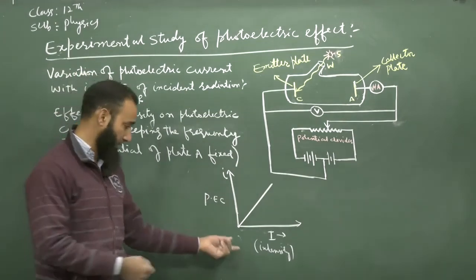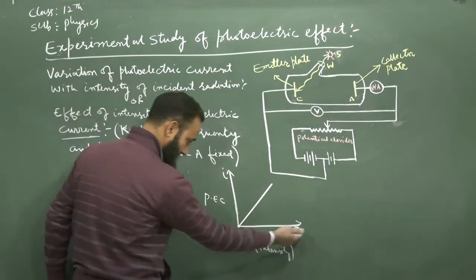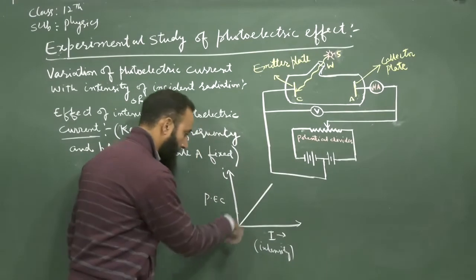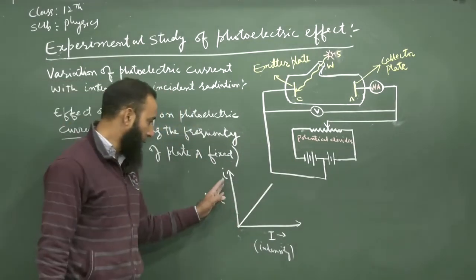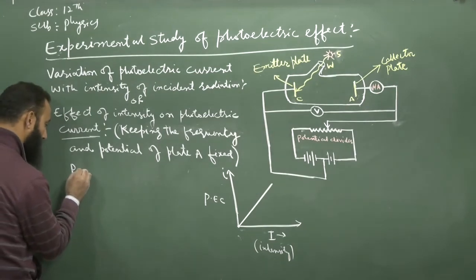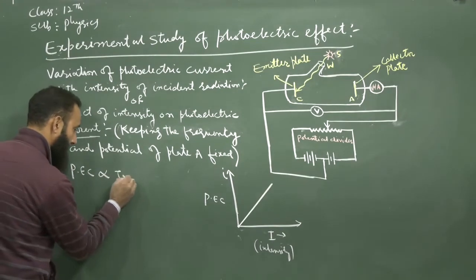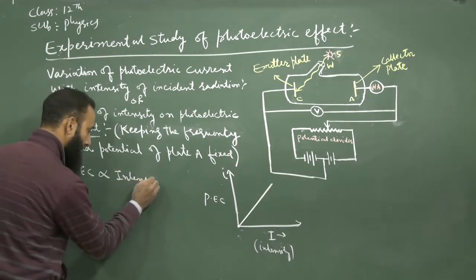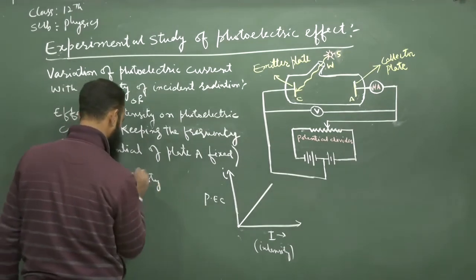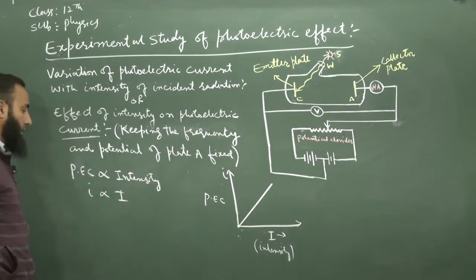When we plot a graph of photoelectric current versus intensity, it comes out to be linear. That means the photoelectric current is directly proportional to the intensity of the incident radiation, or I is proportional to capital I.